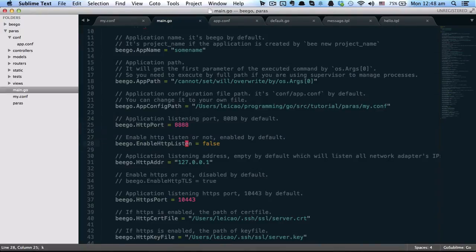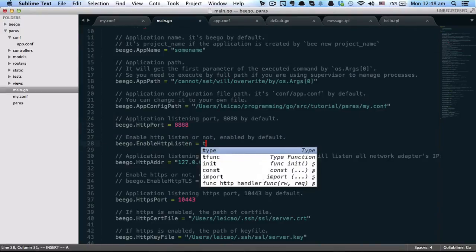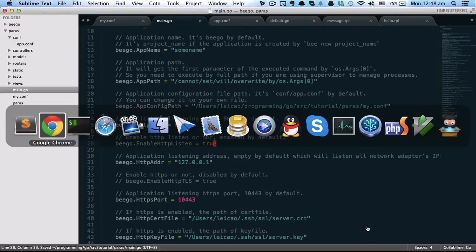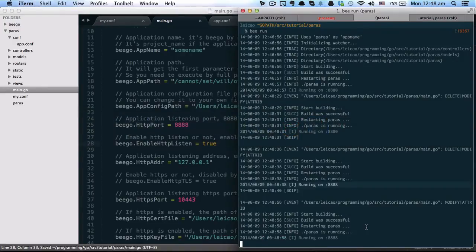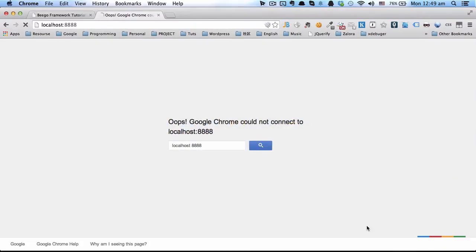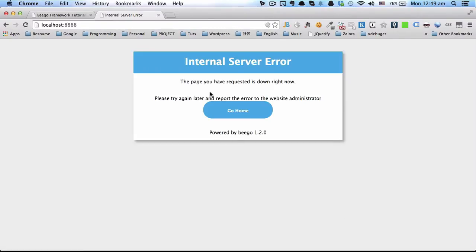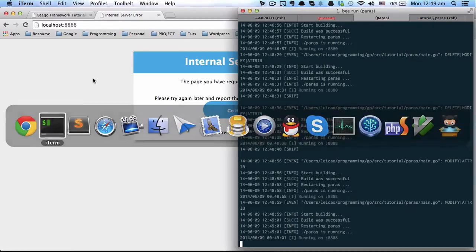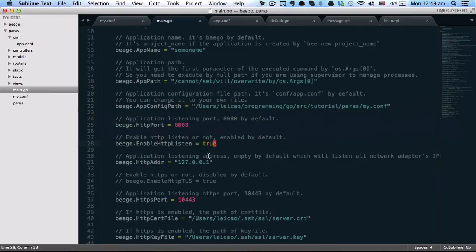So let's enable it. It already built it. So this time you can run it. It's returned an error now. So you can disable your Beego project with EnableHTTP listening.